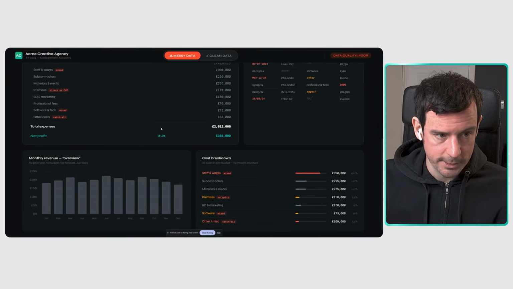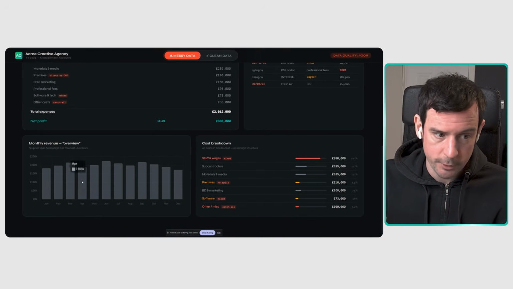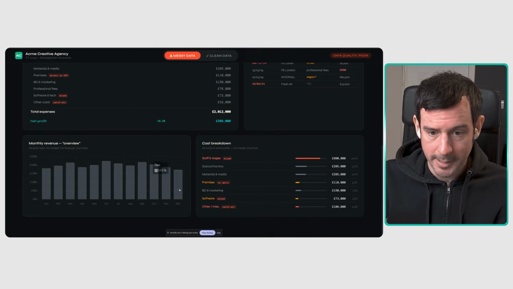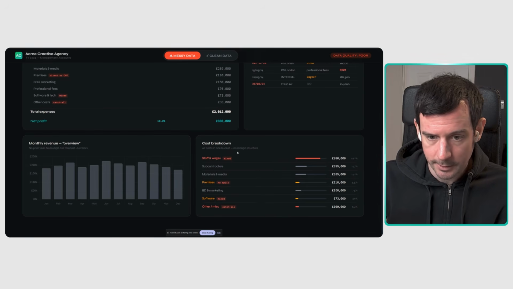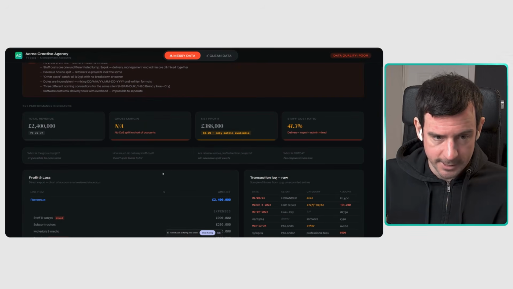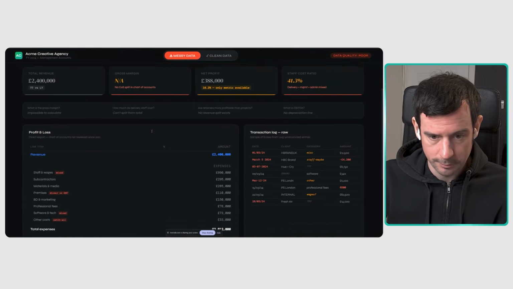And also, just looking at this, we just have a monthly overview here. We've got no comparison to last year. We've got no comparison against our budget. We've got no forecast. We just have bars of how much money we made. And we also have a cost breakdown here. All the costs are in one kind of bucket. There's no structure, and we can't actually tell our gross margin at all from this data.